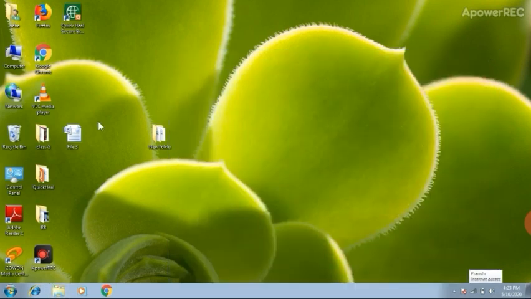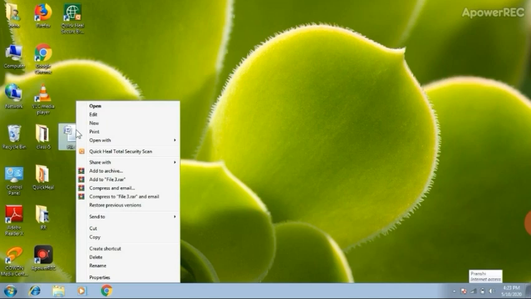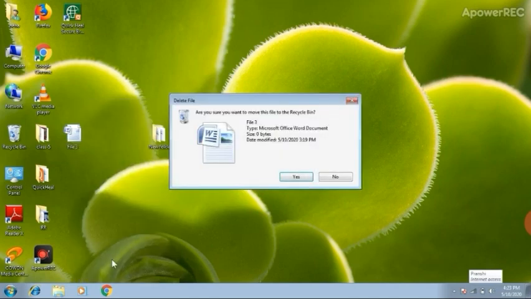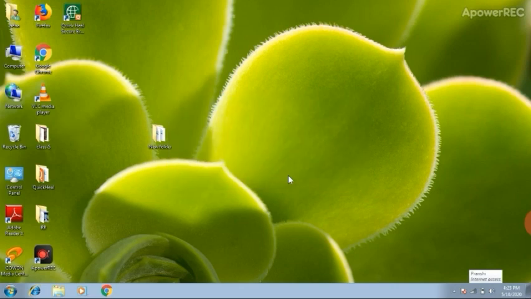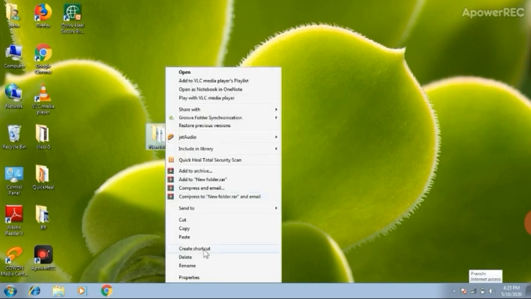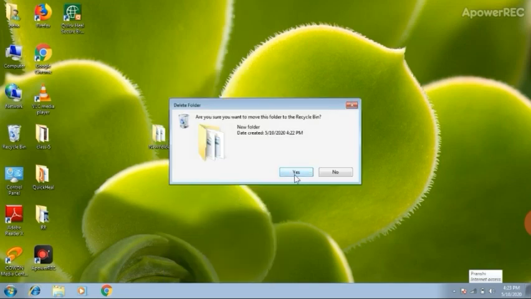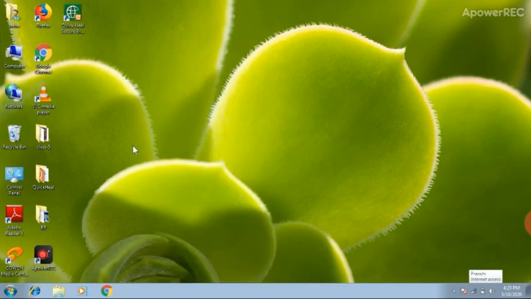Now students, next topic is how to delete a file. Clear? So right click on that file, click on delete button, select yes option. Now again, how to delete a folder. Again same method will be there, same process will be there.